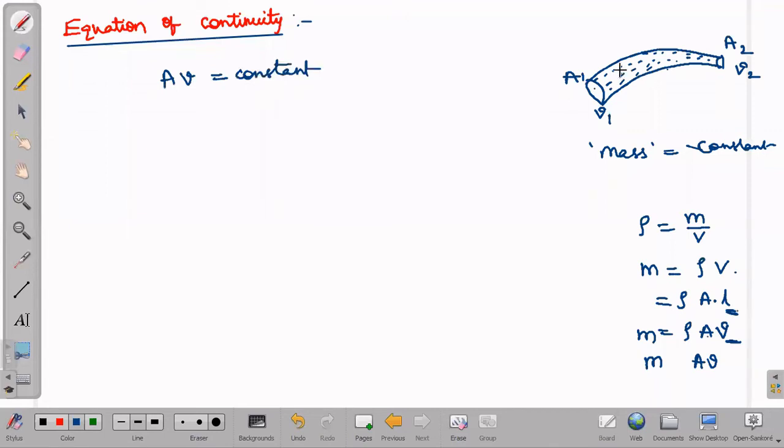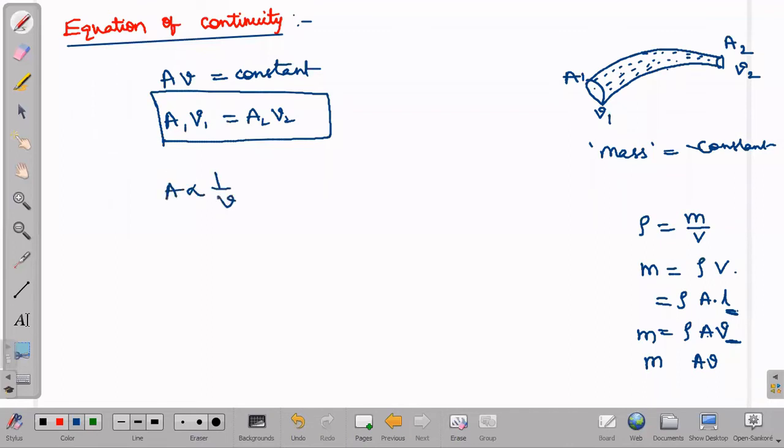Instead of taking distance by time, I am considering equal times, so distance also becomes equal. So A into v is equal to constant. That means A1 into v1 is equal to A2 into v2. This is our equation of continuity. And from here we can write one more expression: area is inversely proportional to speed. This small v is not volume, keep it in mind. Capital V is volume.